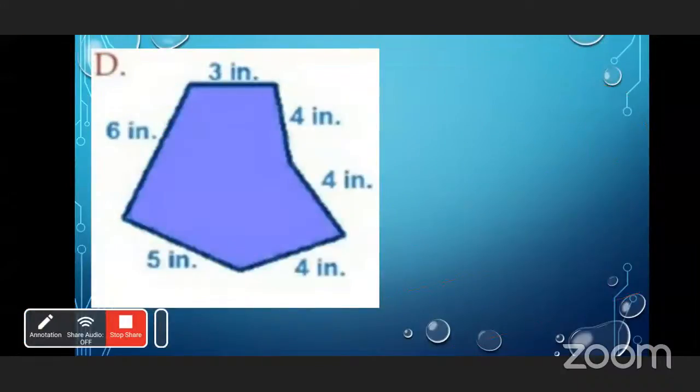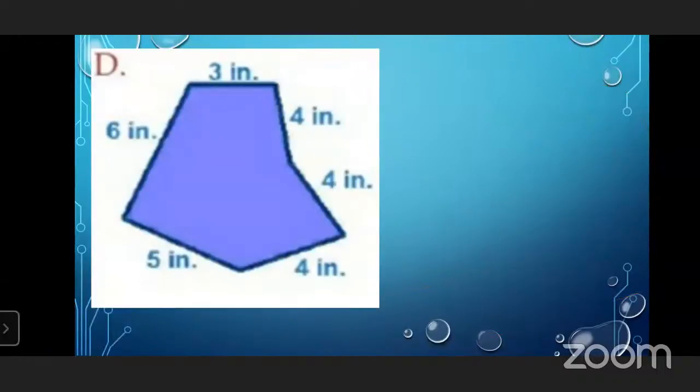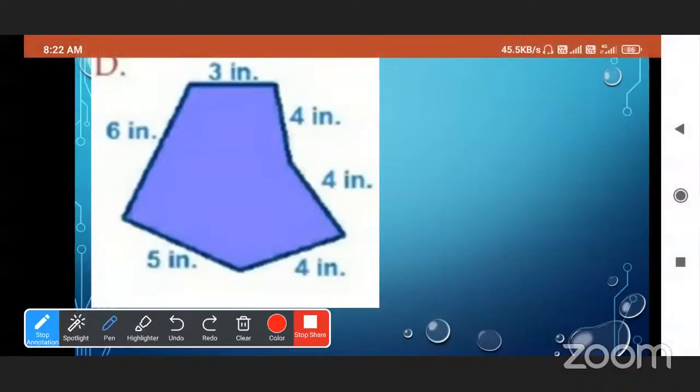Now you have to find out the perimeter of this figure. Yes, inches. You heard the word inches. 26 inches.